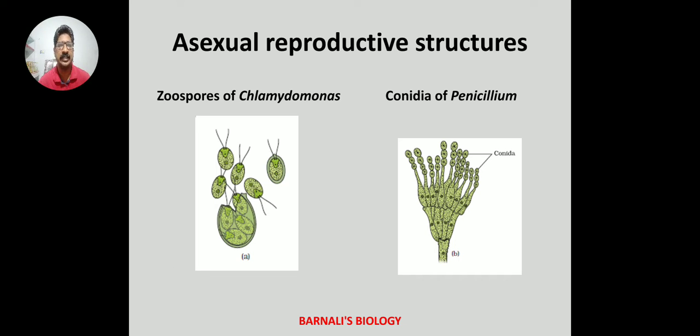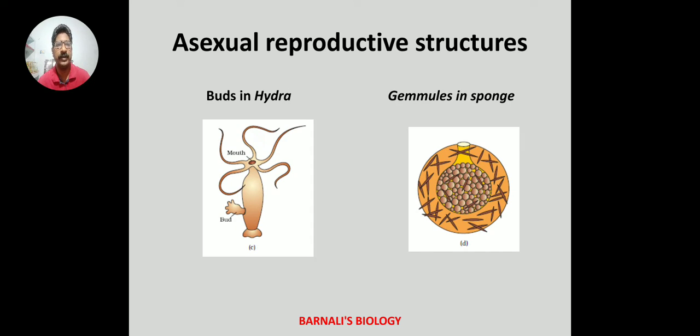Here you can see the diagrams of zoospores. As zoospores are motile, it is due to the presence of flagella in them. Similarly, you can see the diagram of conidia of Penicillium. These diagrams have been adapted from NCERT textbook class 12. Here you can see buds in Hydra. Budding in Hydra is external. External budding takes place here.